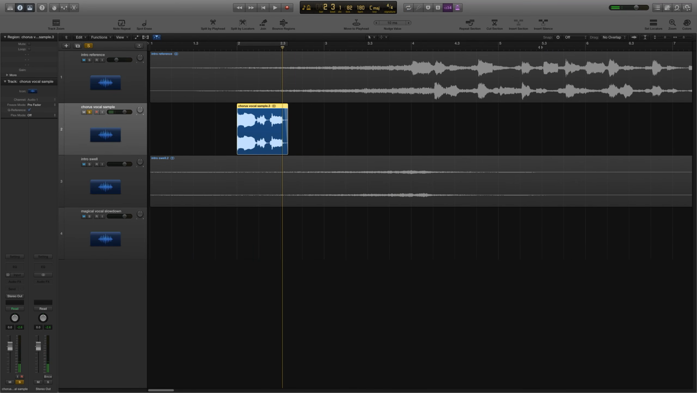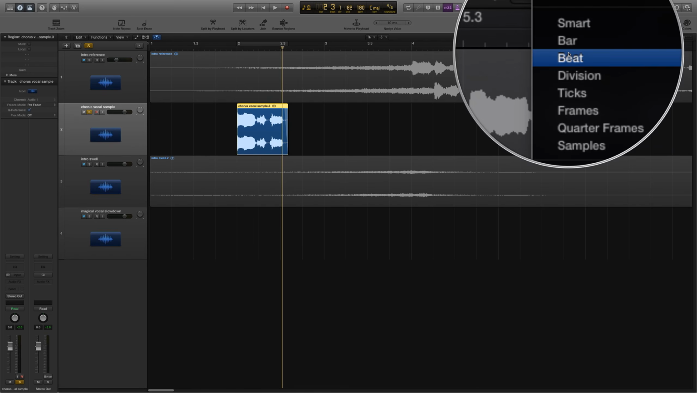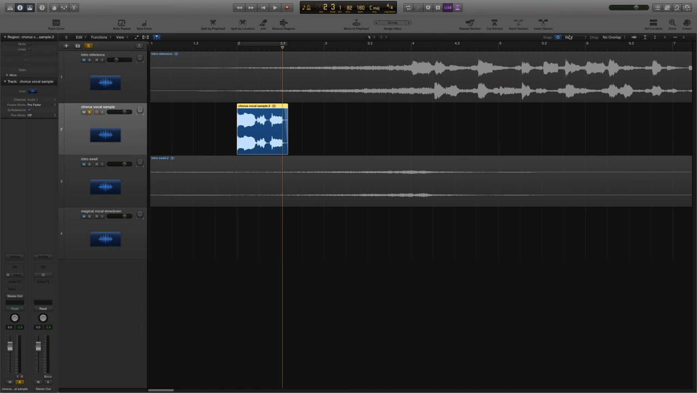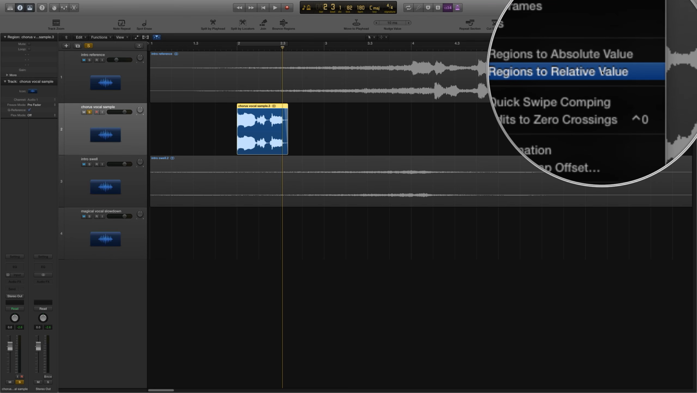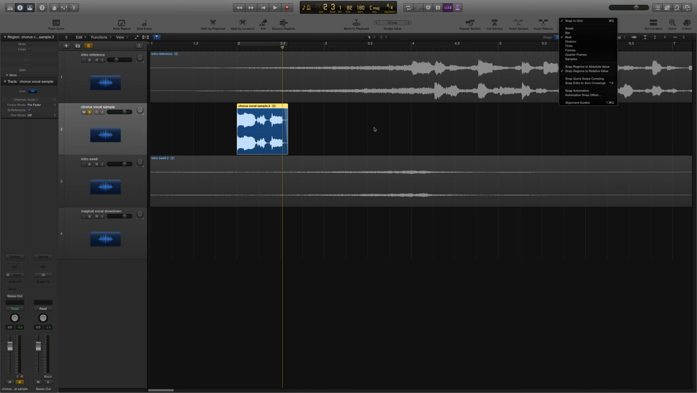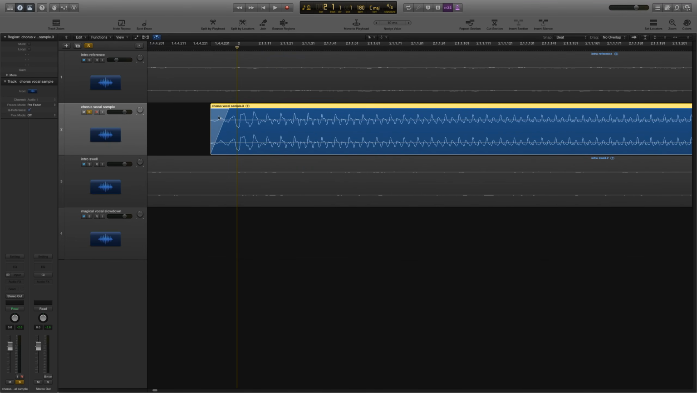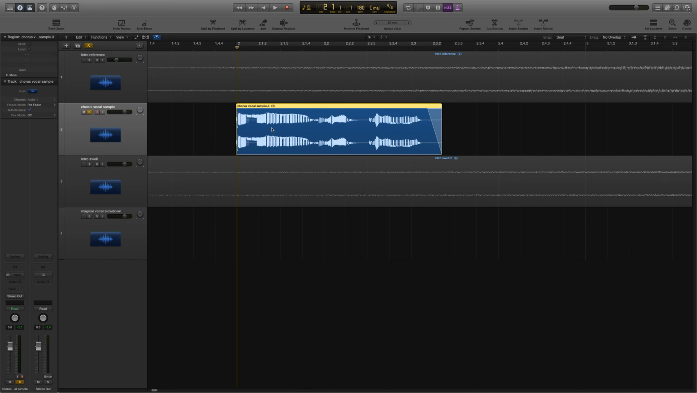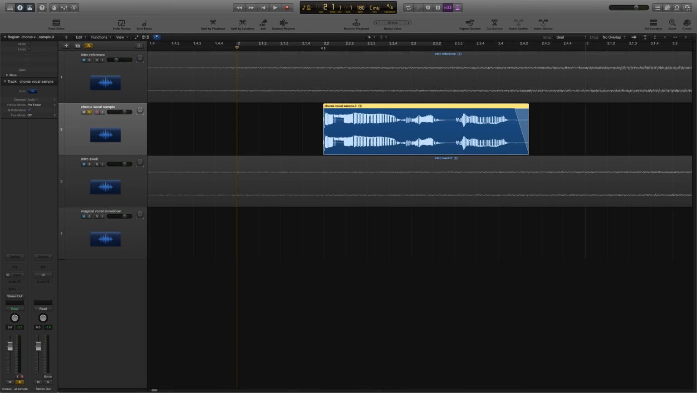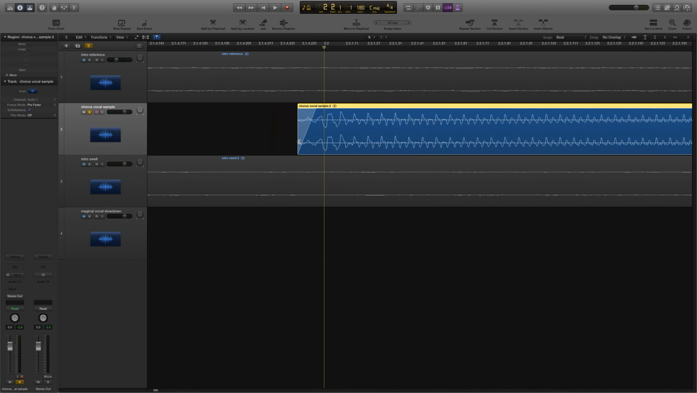All right. So from here on out, we're going to work in probably beat mode up here. But we need to make sure that we have the snap to relative value on, because when we drag this clip around, we've got that little extra right in front of the beat. So when I drag this over to another beat, I want to maintain that little extra before the beat.